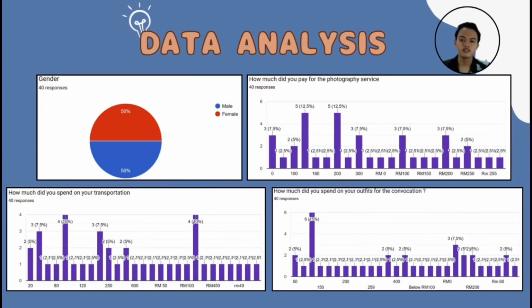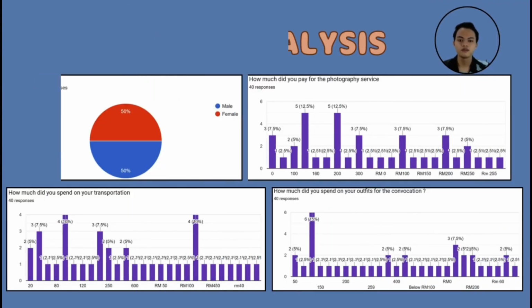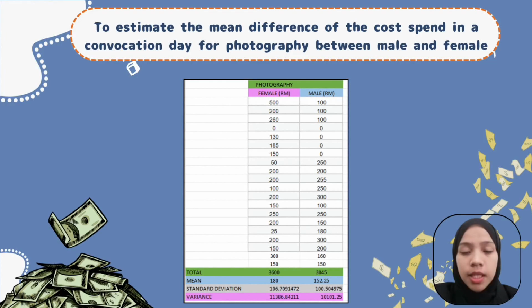So, here is the data analysis that we did after we conducted our survey. One of our key objectives is estimating the mean difference in photography cost. So the slide explains the aim to compare the cost differences for photography between males and females during convocation. The data is summarized in a table showing total, mean, standard deviation, and variance for both groups.